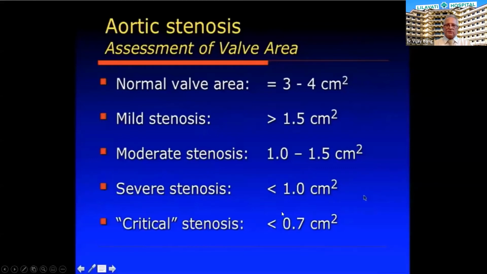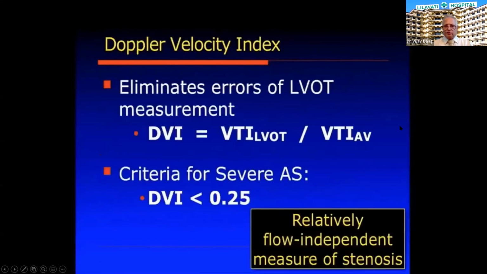And critical is 0.7 centimeter square, severe is less than 1, and 1 to 1.5 is moderate. Now, sometimes the evaluation by the continuity equation may be doubtful because of the change in the stroke volume. It can alter the area, so you can make error. To eliminate error, Doppler velocity index has been used, which is 1 if it is normal. In patients with severe or critical aortic stenosis, a value less than 0.25 is suggestive of severe or critical aortic